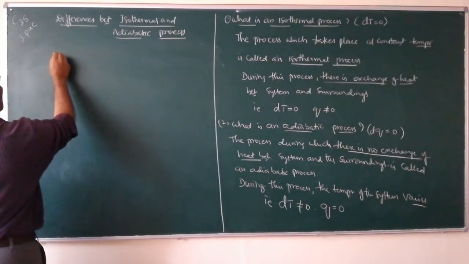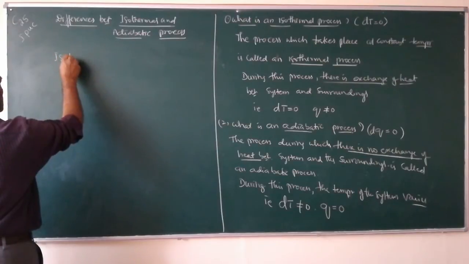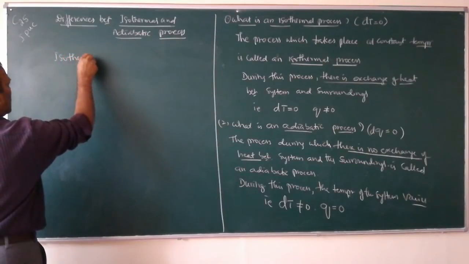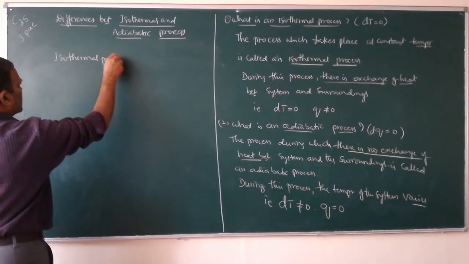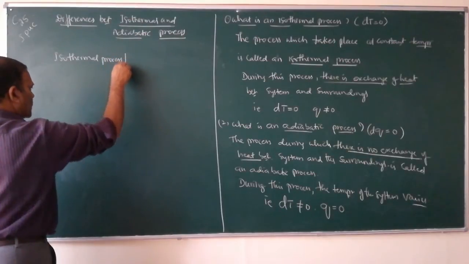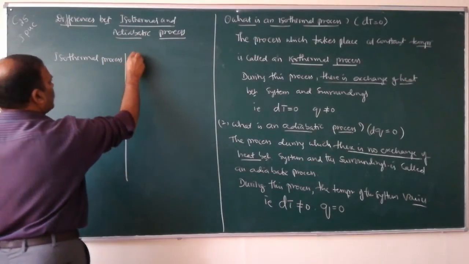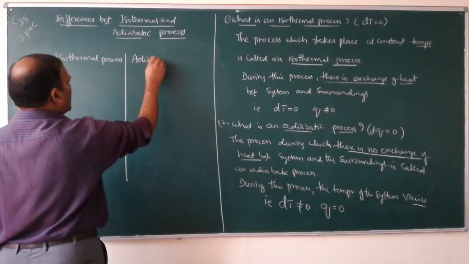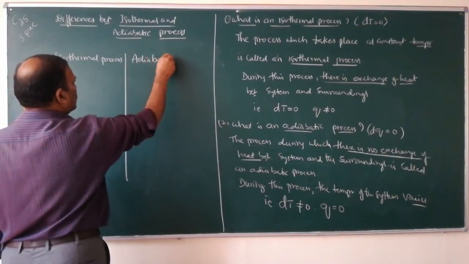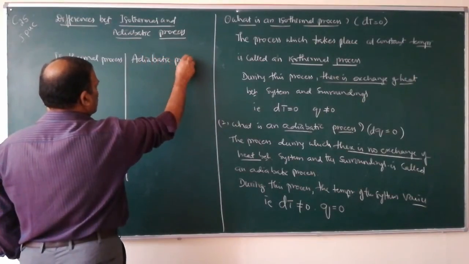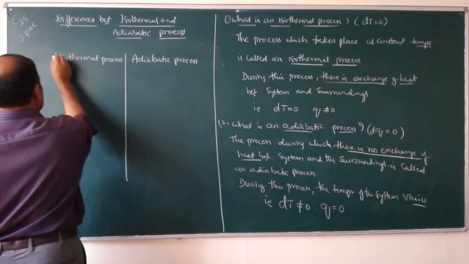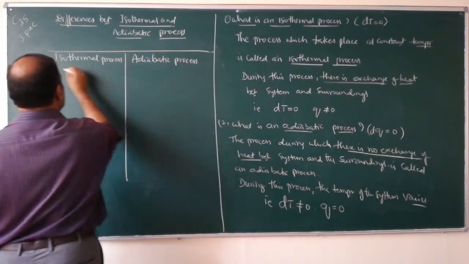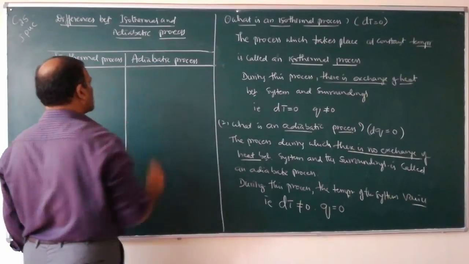So make two columns. First column is isothermal process. Number 2, adiabatic process.